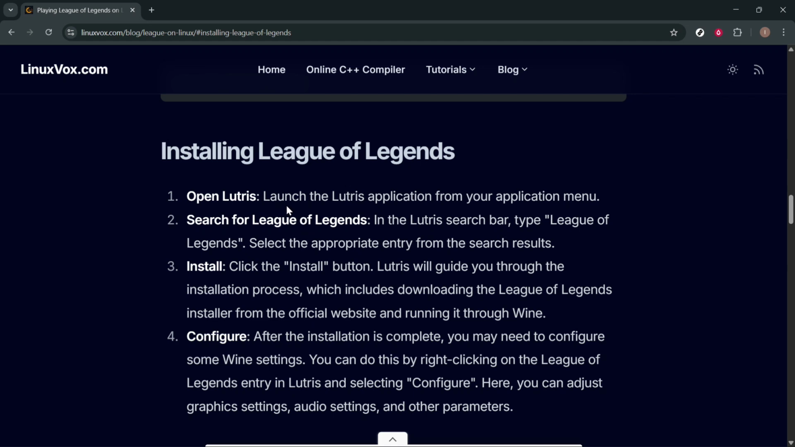Now open Lutris. Launch the Lutris application from your application menu. In the Lutris search bar, type League of Legends. Select the appropriate entry from the search results. Click the install button and Lutris will guide you through the installation process, which includes downloading the League of Legends installer from the official website and running it through Wine.